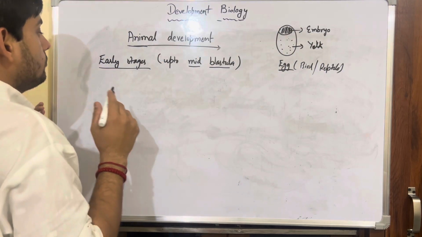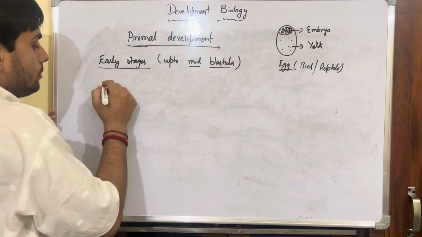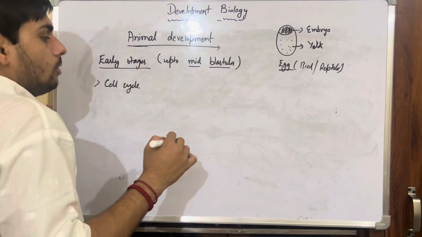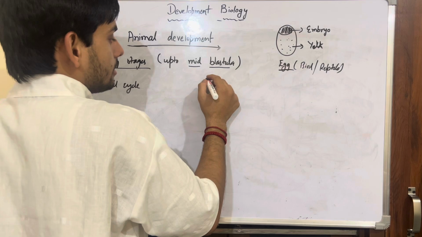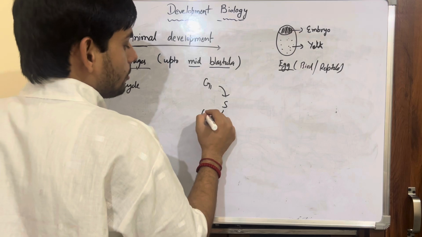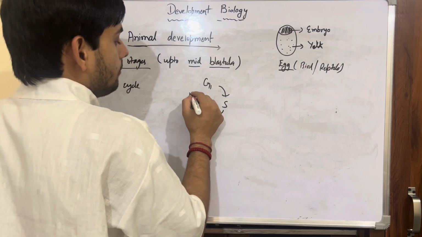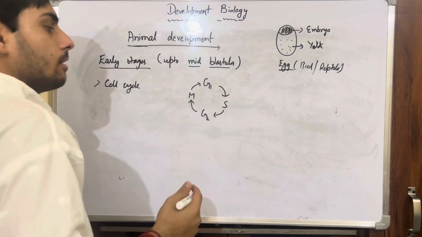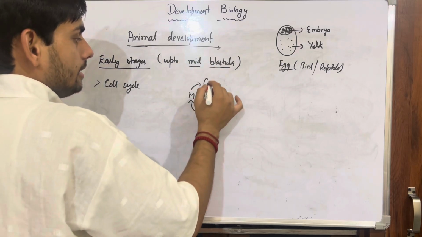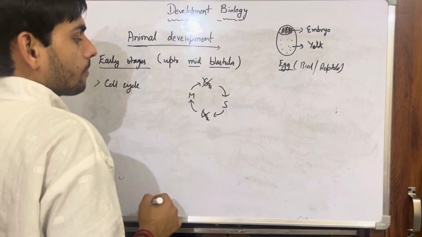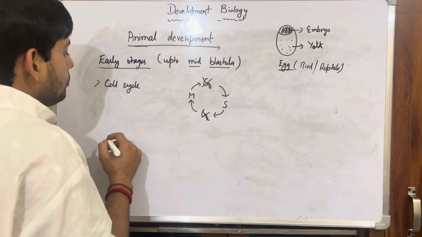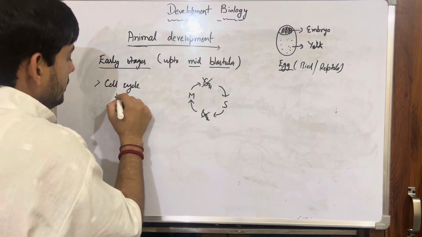What is happening inside this system is, first of all, we will start with the cell cycle. The normal cell cycle is like this. We have a G1 phase, then the S phase, then the G2 phase, then the M phase, and this cycle goes on. Like this, everything happens normally. But in the case of these animal cells, the gap phases are absent. Since these gap phases are absent, you can say that it is not normal.